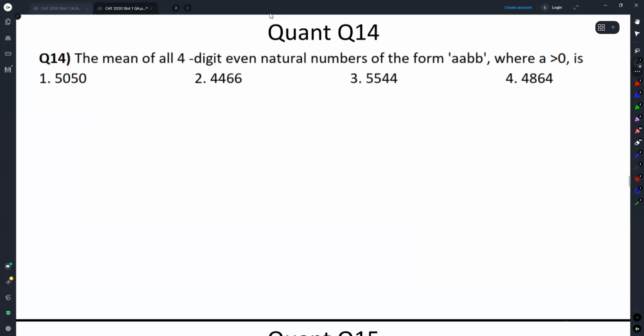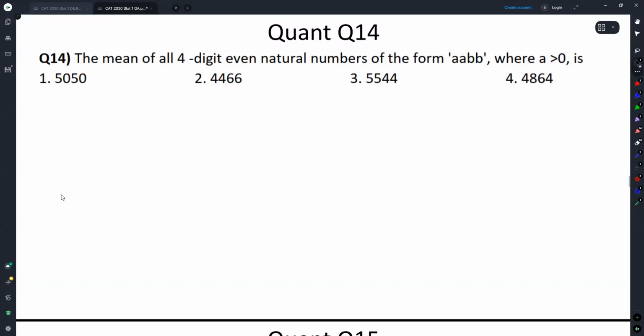Okay. The mean of all 4-digit even natural numbers of the form abb where a is greater than 0. This question I have seen at several places, and looking at the solutions we went mad. So see what effort people have put in, just look at this.